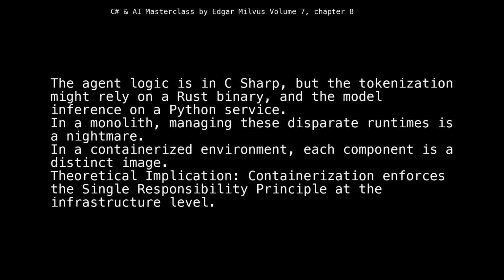The agent logic is in C#, but the tokenization might rely on a Rust binary, and the model inference on a Python service. In a monolith, managing these disparate runtimes is a nightmare. In a containerized environment, each component is a distinct image. Theoretical implication: containerization enforces the single responsibility principle at the infrastructure level.